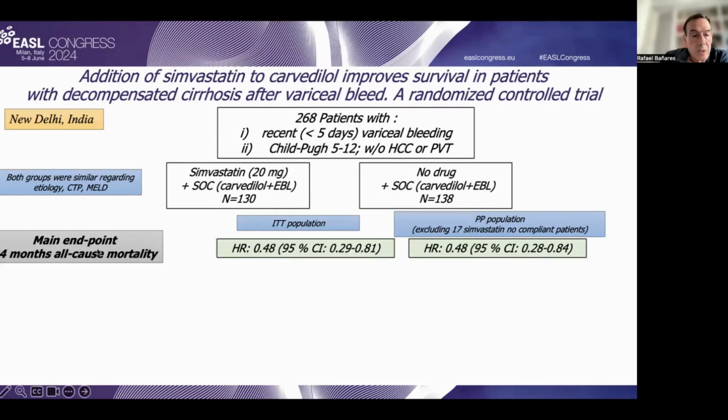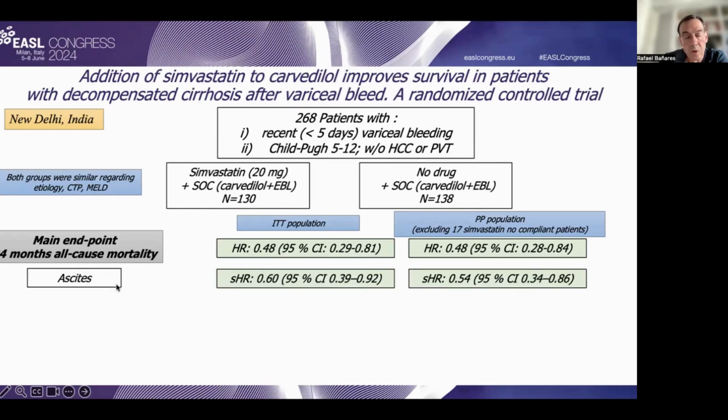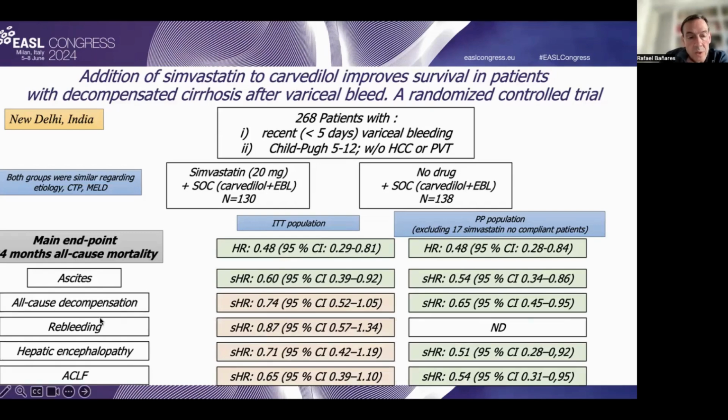The main endpoint of the study was 24 months all-cause mortality, and as you can see in both populations, intention to treat and per protocol, the addition of simvastatin was associated with a significant reduction in 24 months all-cause mortality. This effect was observed also for the development of new episodes of ascites, which were also significant in both populations, ITT and per protocol. However, the impact of the therapy on the rest of the secondary variables, all-cause decompensation, rebleeding, hepatic encephalopathy, or development of ACLF, were not significant in the ITT population, although they were significant in the per protocol